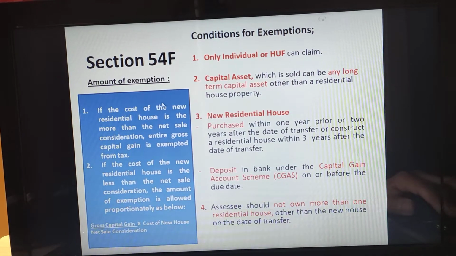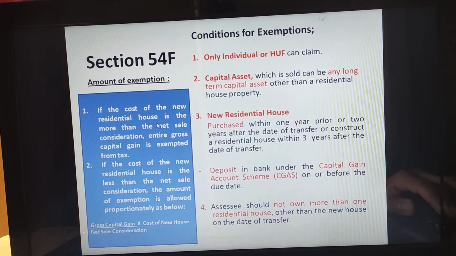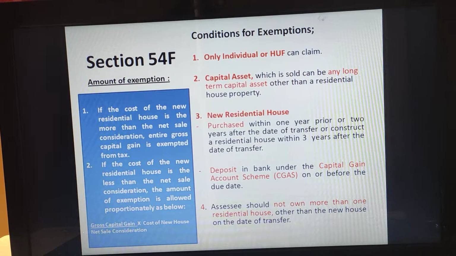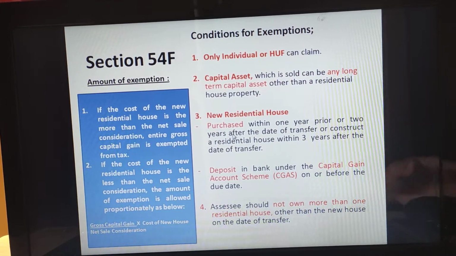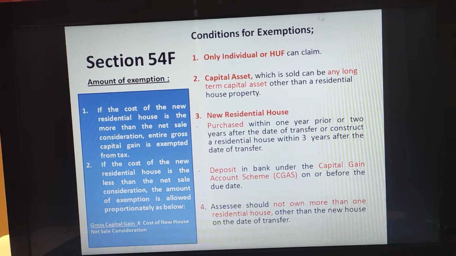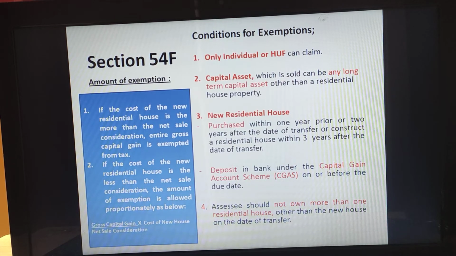Then what is the maximum amount of exemption? The first point is, if the cost of the new residential house is more than the net sale consideration, the entire gross capital gain is exempted from tax. So this you need to understand very clearly. The cost of the new residential house, that is what we are purchasing, will be compared with the net sale consideration. If the net sale consideration is less and the cost of the new house is more, the entire capital gain is exempted.